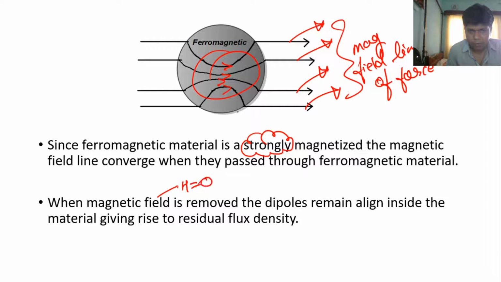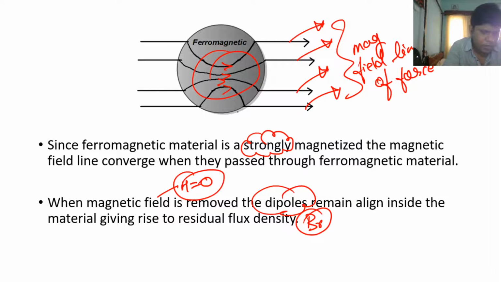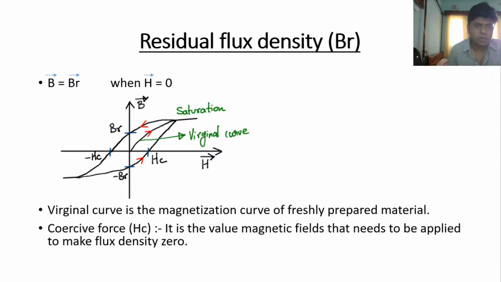Next, when the magnetic field is removed, meaning when H is 0, the dipoles remain aligned inside the material, giving rise to residual flux density. In the case of ferromagnetic materials, the residual flux density is represented by Br. Let us try to understand what we mean by residual flux density. As you can see on your screen, this is the BH curve of the ferromagnetic material.